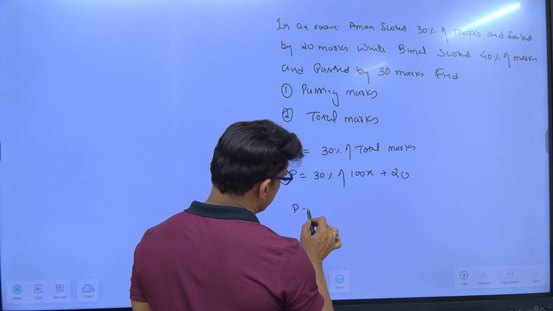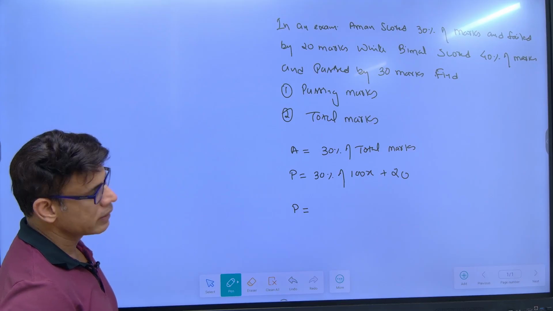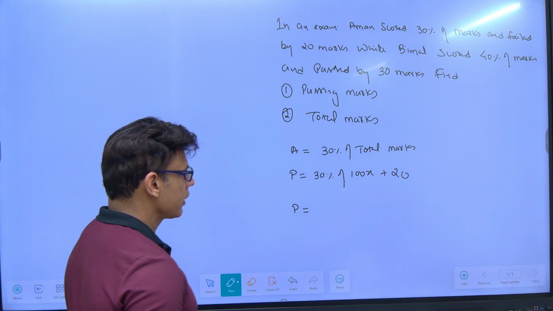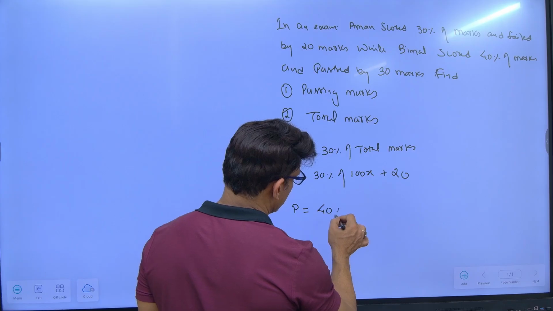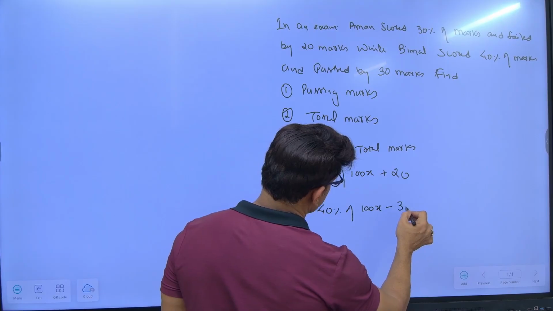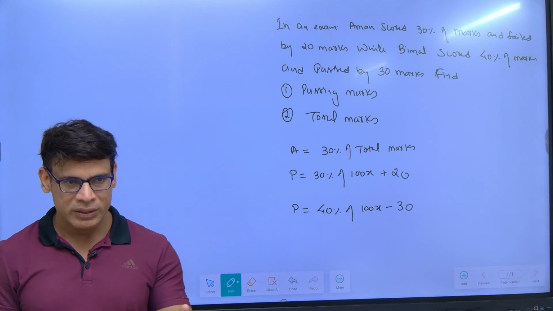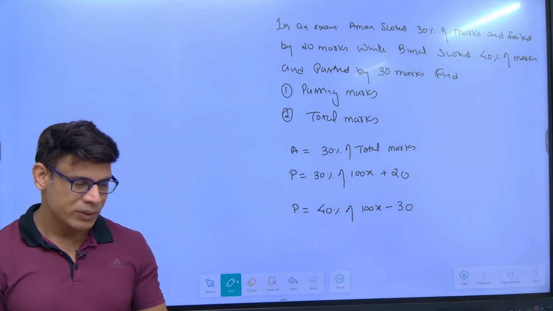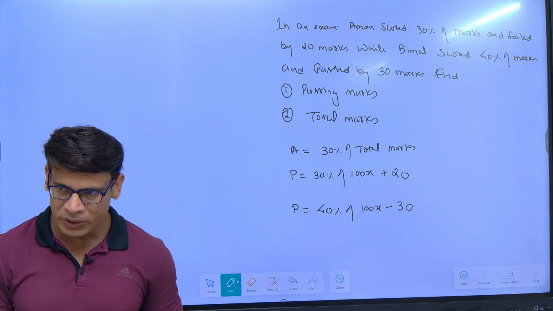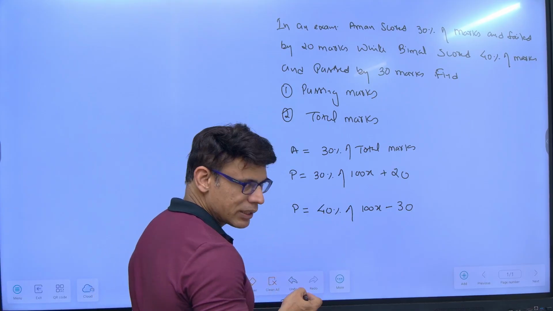Bimal has scored how many marks? 40%. And he passed by how much? 30 marks. That means from Bimal's marks, which is 40% of total marks, let's say 100x, if I subtract 30 marks, then he will also reach passing marks or not? Because Bimal is getting 30 marks more than passing marks. So from the total marks which Bimal has got, if I subtract 30 marks, he will also get passing marks. Now this passing marks and this passing marks both are same.